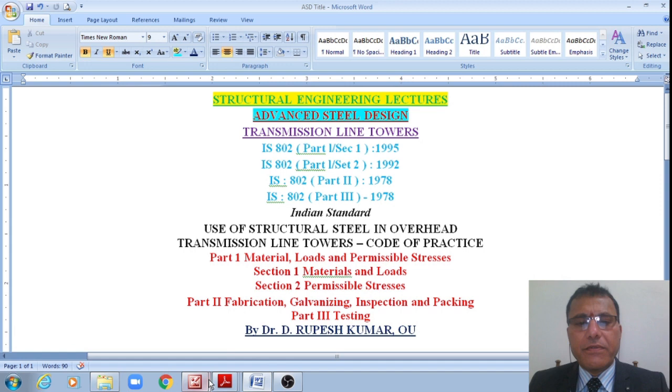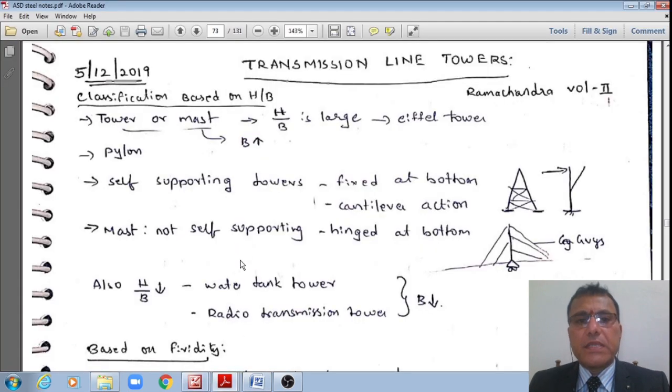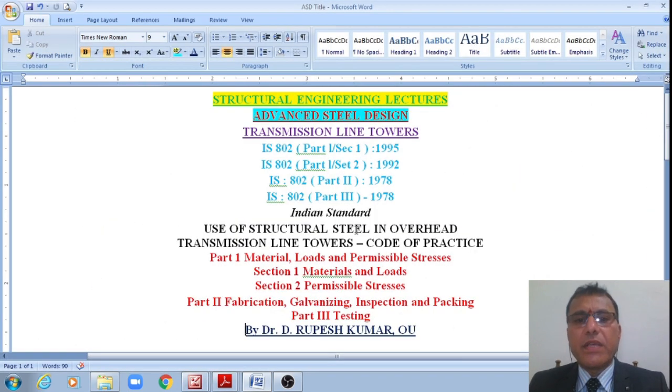In the previous class, we have seen fundamentals and classifications, etc. In today's class, we shall see the designs of transmission line towers conforming to IS 802, Part 1, Section 1, 1995, which deals with materials, loads, and permissible stresses.